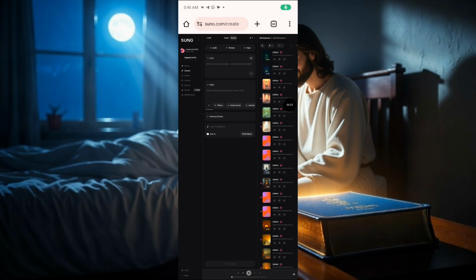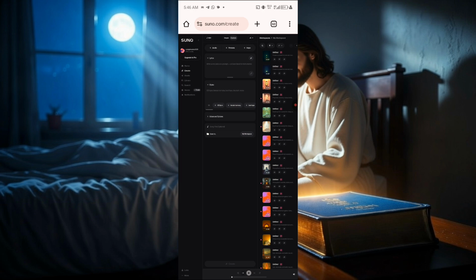So now once you get to Suno AI, you're just going to sign up with Suno AI. Now once you are done, you're going to come to this part. The reason why mine is like this is because I've generated a lot of music. Now you just come to this place where they wrote custom. Make sure you sign up.